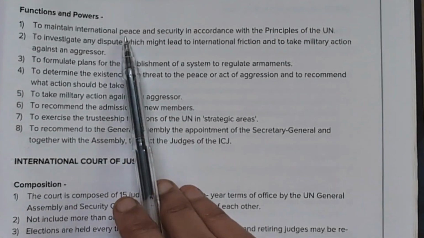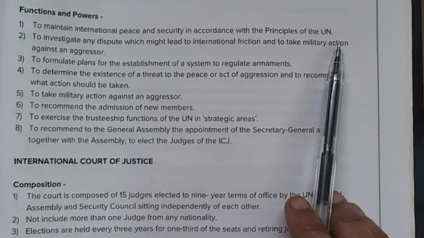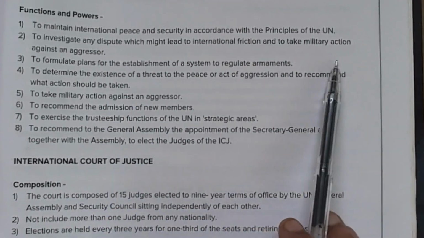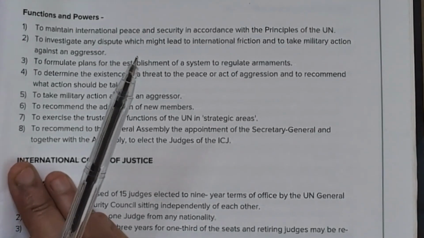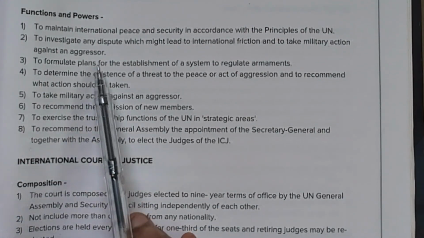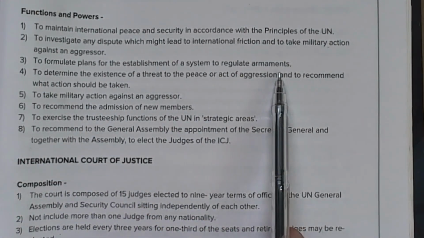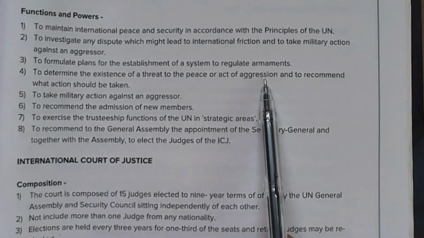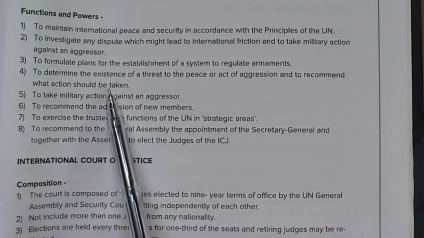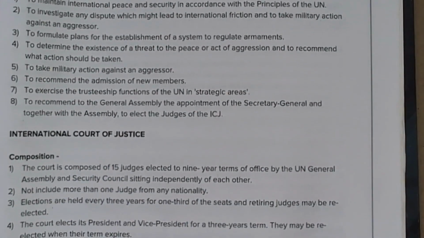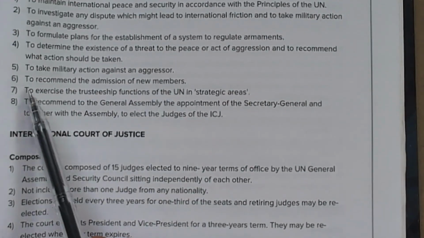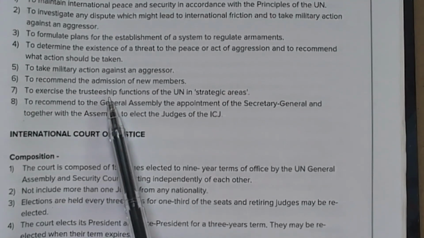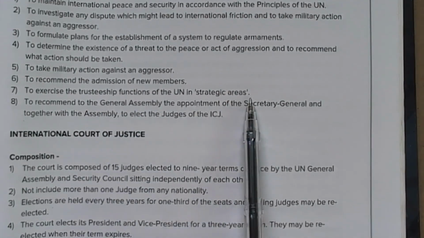To maintain international peace and security in accordance with the principles of the UN, to investigate any dispute which might lead to international friction, and to take military action against an aggressor. Third, to formulate plans for the establishment of a system to regulate armaments. Fourth, to determine the existence of a threat to the peace or act of aggression and to recommend what action should be taken. Next, to take military action against an aggressor. Next is to recommend the admission of new members. Seventh, to exercise the trusteeship functions of the UN in strategic areas.